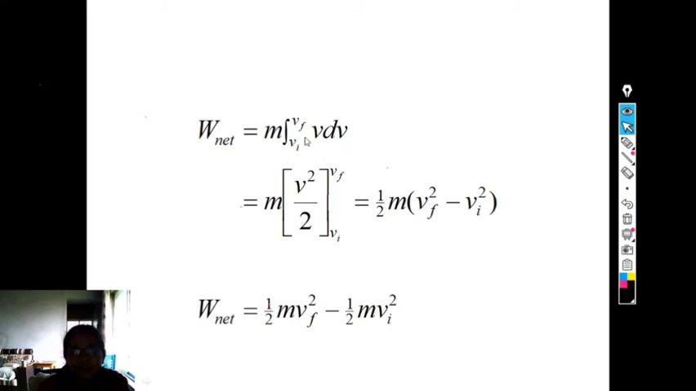Now, since the lower limit is the initial velocity and the upper limit is the final velocity, its simplification gives W, the net work done, equal to mass times v square upon 2 from the lower limit v i to the final limit v f. It is equal to m by 2 times v f square minus v i square. Hence, W net work done is equal to 1/2 m v f square minus 1/2 m v i square. It is the formula for this.